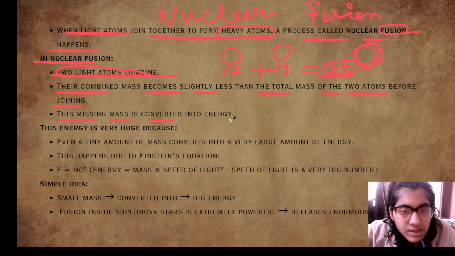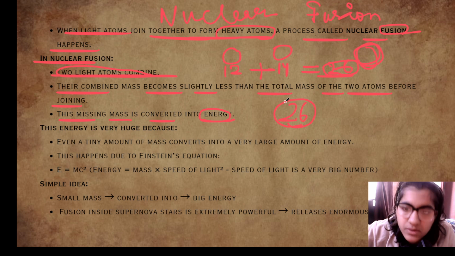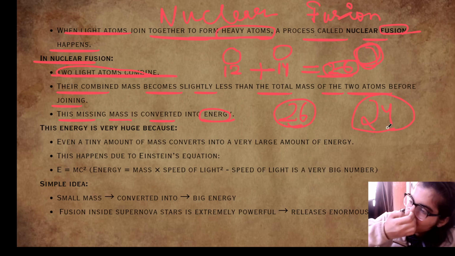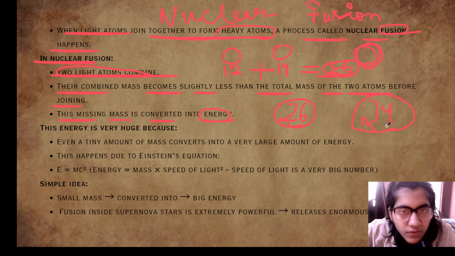This missing mass is converted into energy. Say 26 is the mass we get when we add the masses of the individual atoms. Now if the combined mass is 24, where do the 2 units of mass go?